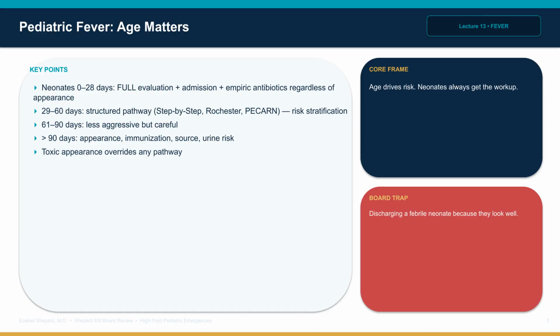Most common bacterial pathogens by age. Neonate is group B strep, E. coli, and Listeria, so empiric coverage is ampicillin plus ceftriaxone or gentamicin. Older infants shift to S. pneumonia and H. influenzae. The HSV neonate is the classic ITE trap. Vesicles, seizures, or a sepsis-like picture in the first weeks of life means add acyclovir empirically.